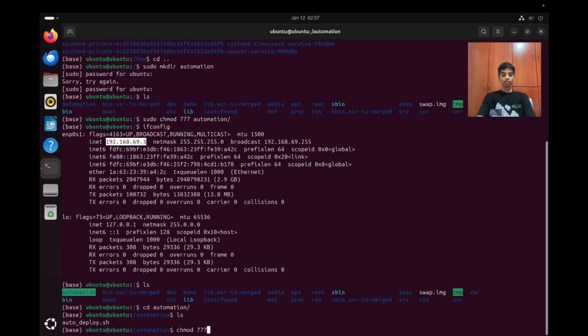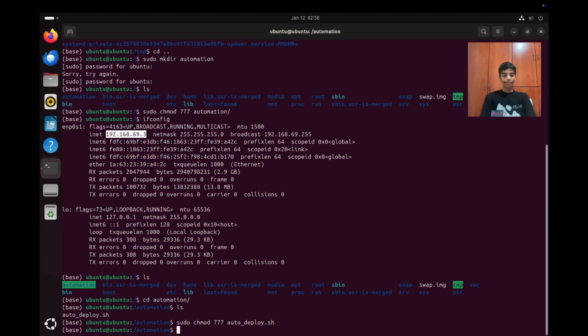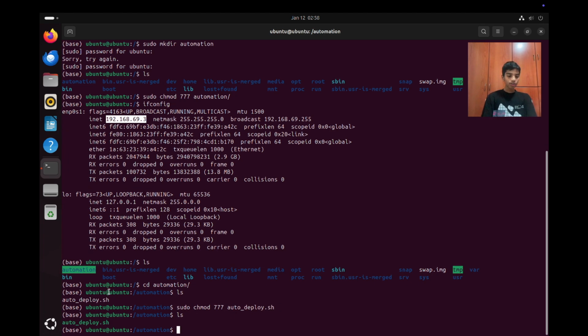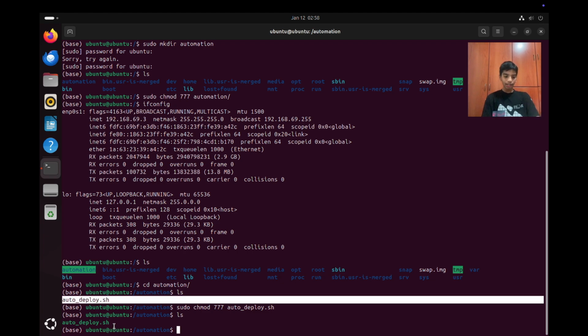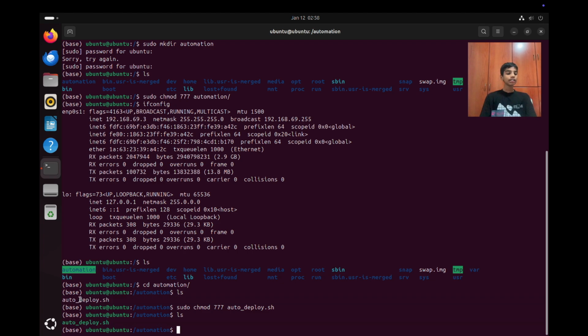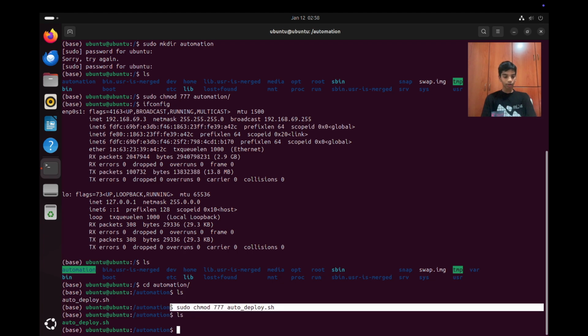chmod 777, but over here we forgot sudo. And you may ask why we are writing sudo for every command. That's because we are in the root, so we have to write sudo, because this is in a root folder. Writing sudo really helps, because if you don't write sudo, it will say permission denied. So you say sudo chmod 777 and then autodeploy.sh, and press ls. Now you can see the difference: this text was in gray and now it is in green. This is a hint that this command worked.